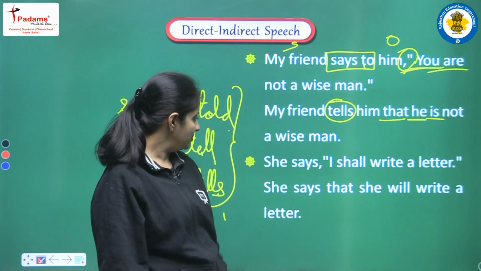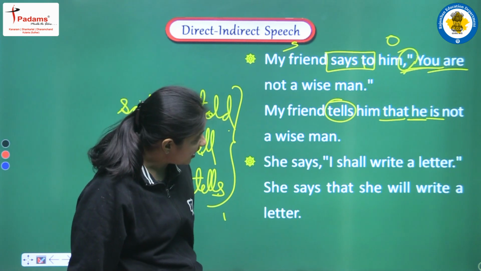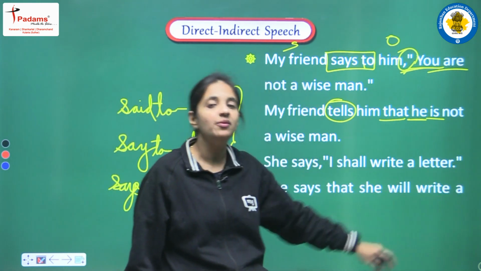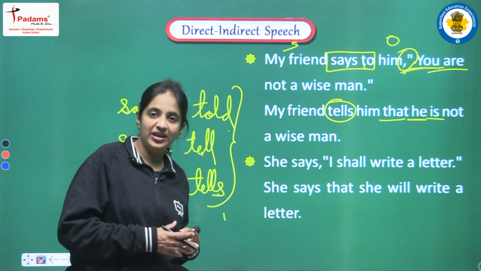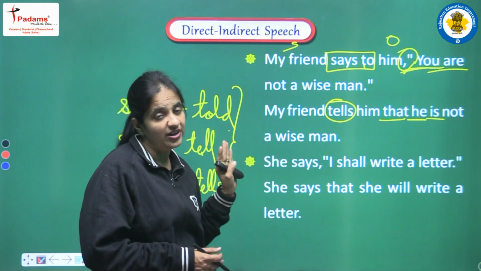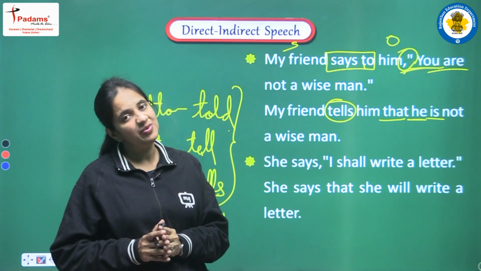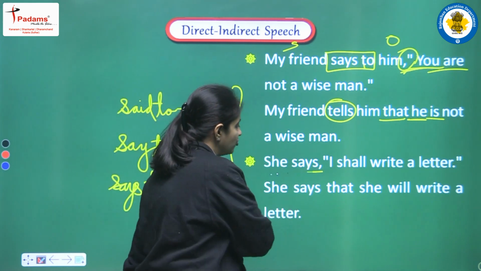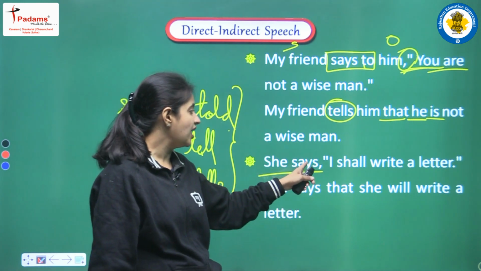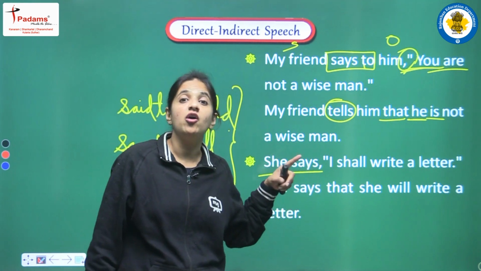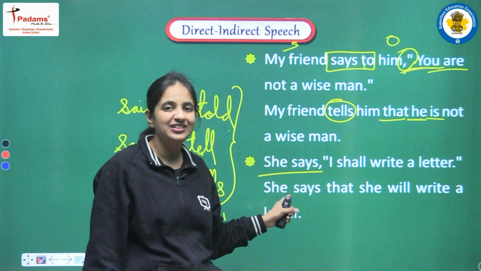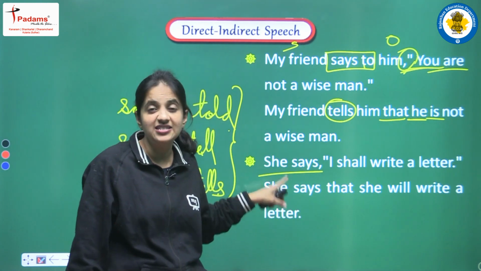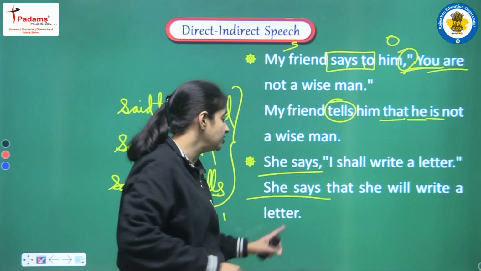Clear? Next example: she says, I shall write a letter. Again we have an assertive sentence because it's a simple statement, and we have a full stop. So now let's convert this sentence together. We will do a complete analysis, and I'm sure you all will be able to convert this sentence following all the rules. First of all we focus on the reporting verb. In the reporting verb we have only says, and there is no object here. When there is no object, we don't make any changes in says. We write the same word as it is. So again we write she says.